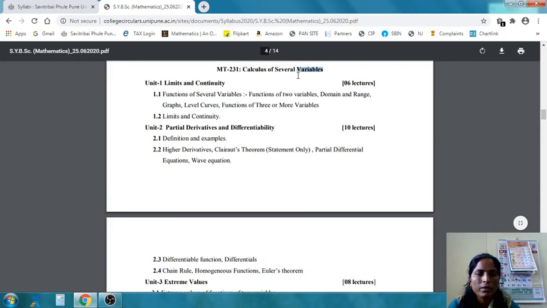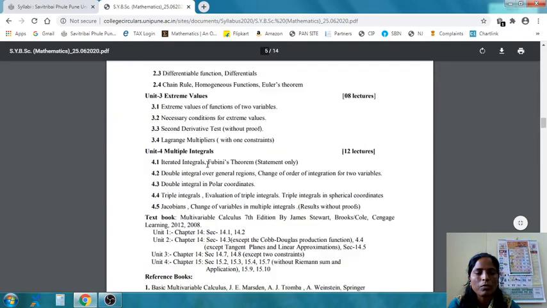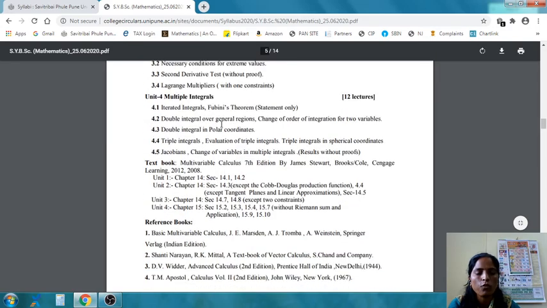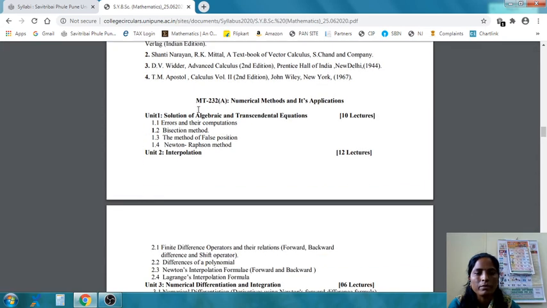In FYBSC we have studied calculus 1 and calculus 2. In that we have studied limit, continuity, differentiability of functions of one variable. Now in this semester and in this course we are going to see limit, continuity, differentiability of functions of more than one independent variable. After that we will see extreme values and multiple integrals of functions of more than one independent variable, and paper second will be numerical methods and its application.